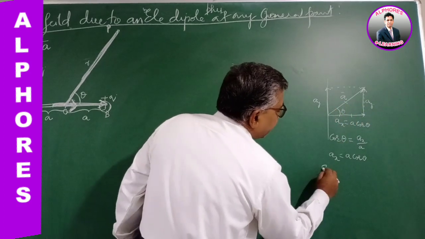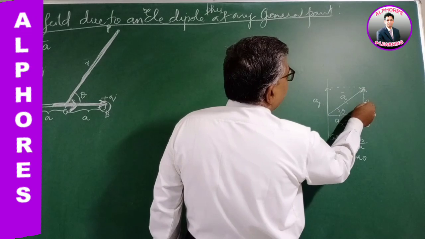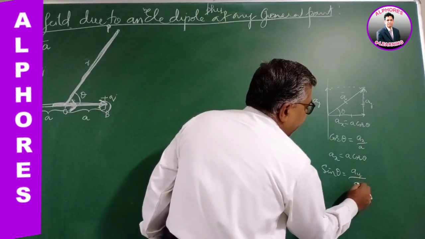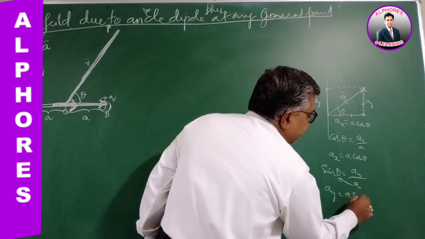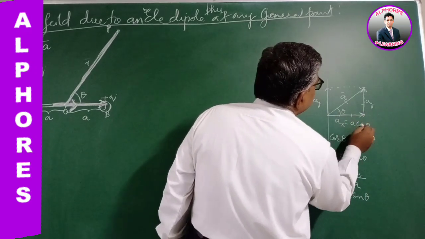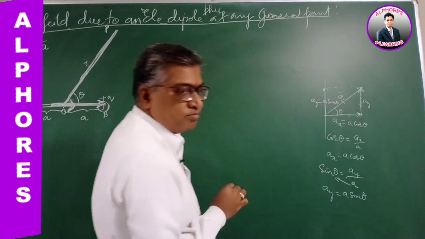Now from this triangle, sin theta is opposite side by hypotenuse, so it is AY by A. Cross multiplying, AY is A sin theta. So the horizontal component AX is A cos theta, and the vertical component AY is A sin theta.